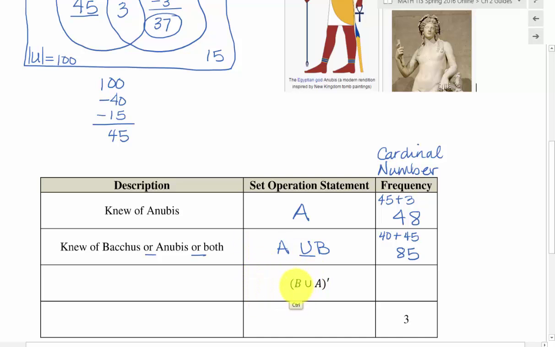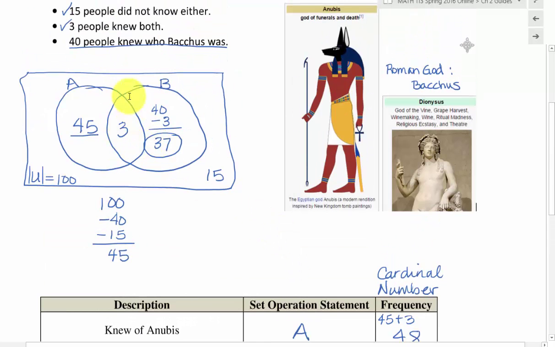And the next row is saying B union A. It's the same thing as A union B. The order does not make any difference on a union or an intersection, just so you know. So A union B, looking back up here, we know what that is. It's this region right here.